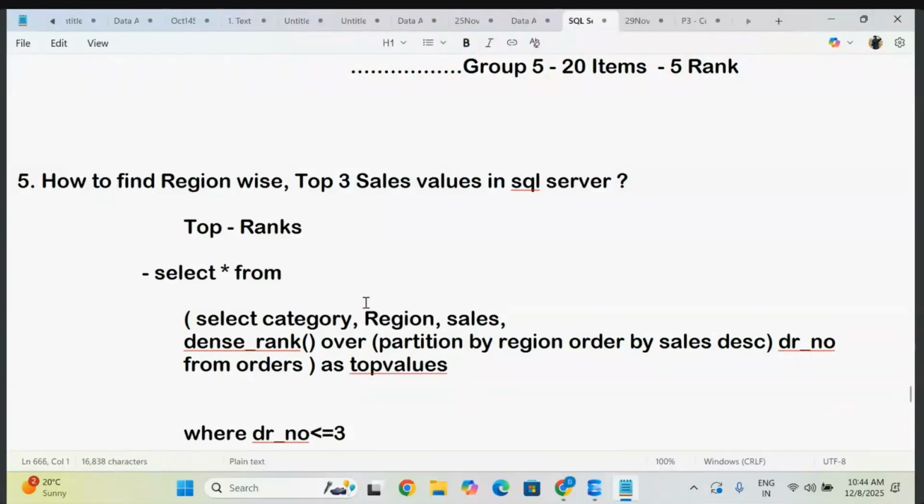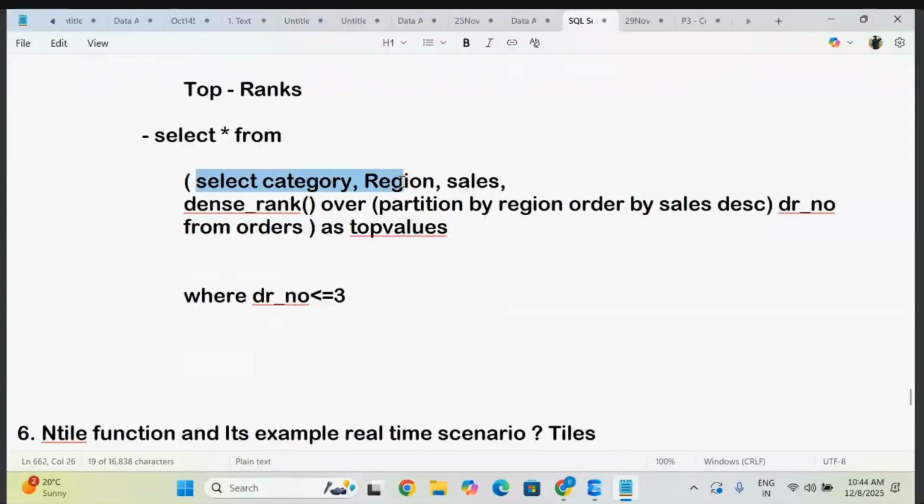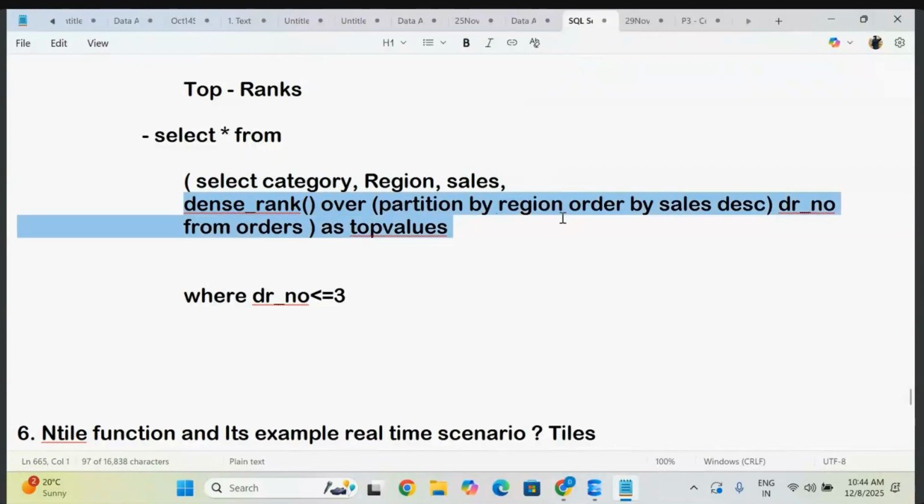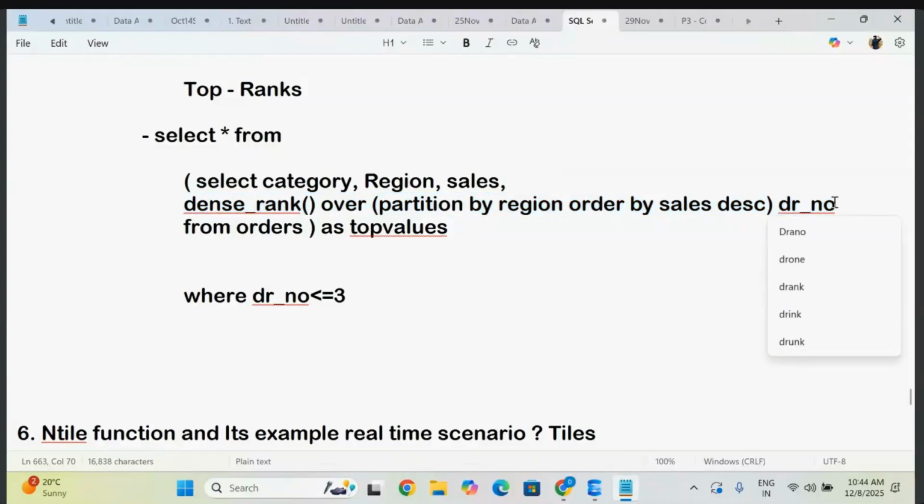So you already know this is the select items, whatever items you want to take, that is fine. And you know how to write the condition. The DENSE_RANK I'm taking over, so PARTITION BY region, I'm taking on sales in descending order. This is the alias name. And from which table you are pointing, that is fine.